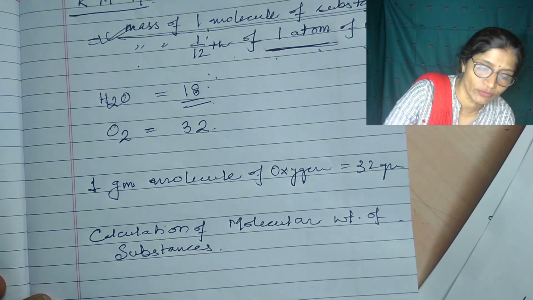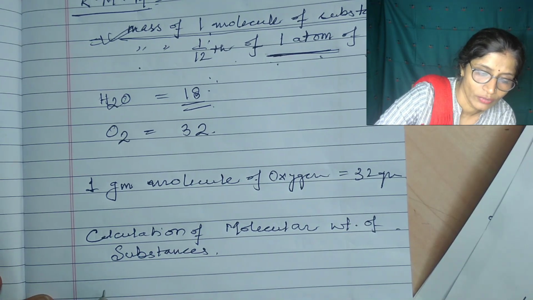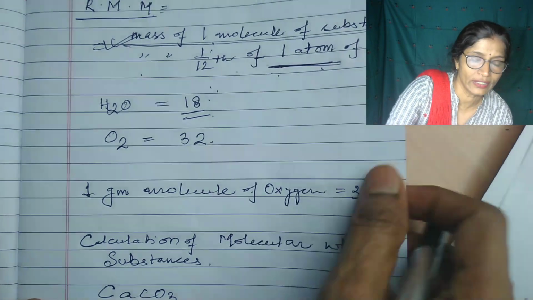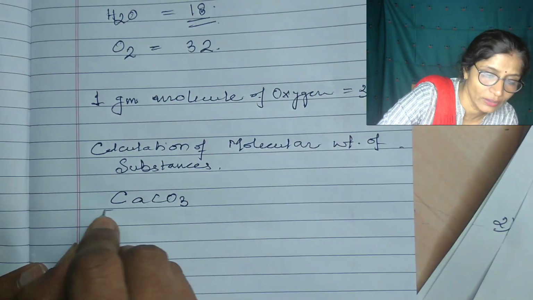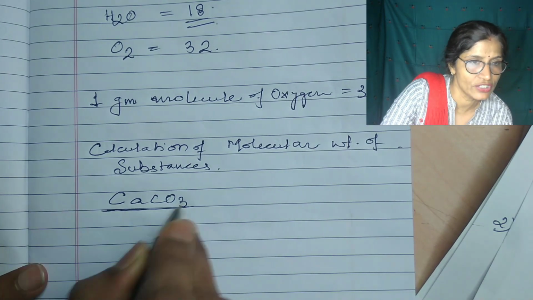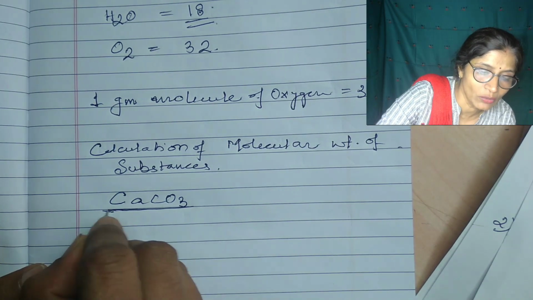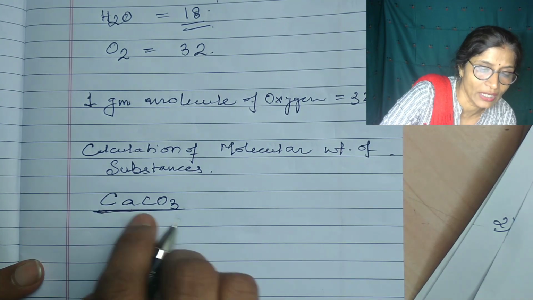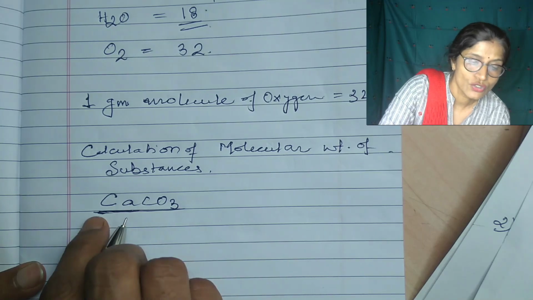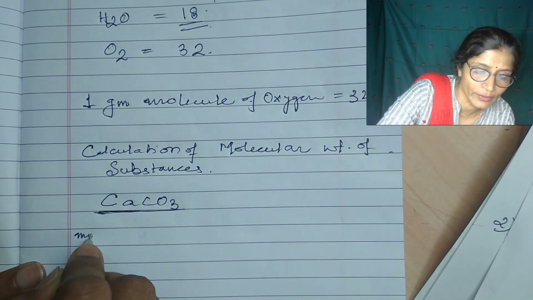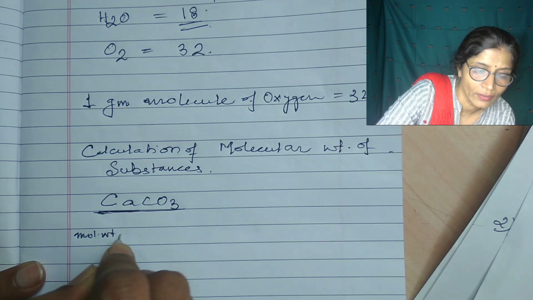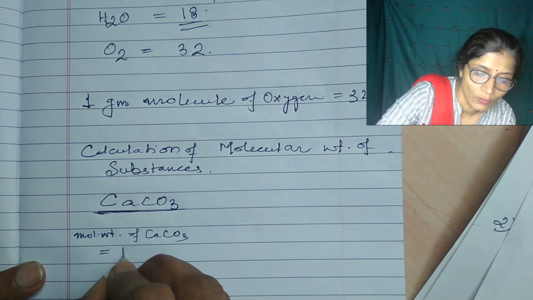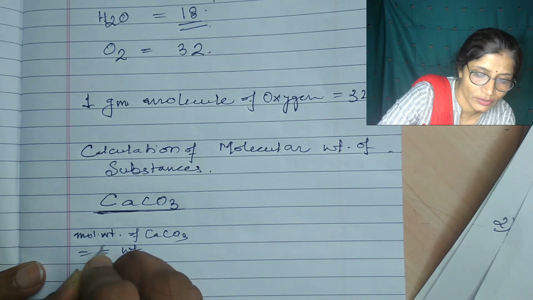For example, suppose you have to find the molecular weight of CaCO3. How will you calculate? First, you have to know how many atoms of each element are there in one molecule. Calcium, one atom. Carbon, one atom. Oxygen, three atoms. So the molecular weight of CaCO3 will be equal to